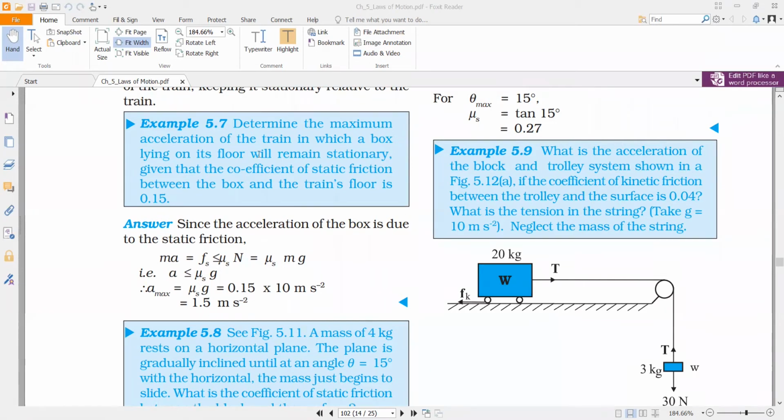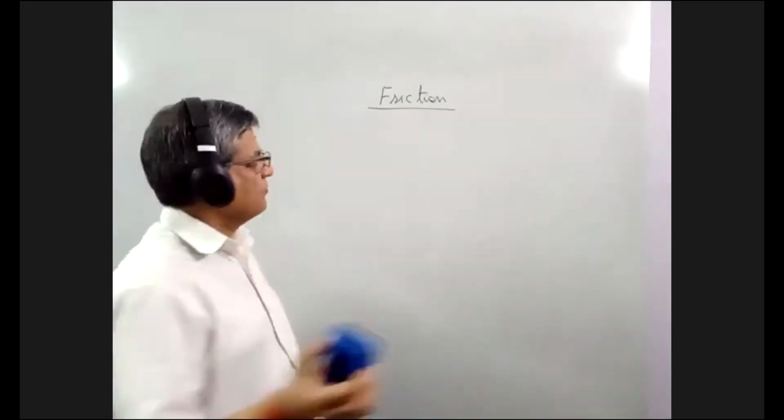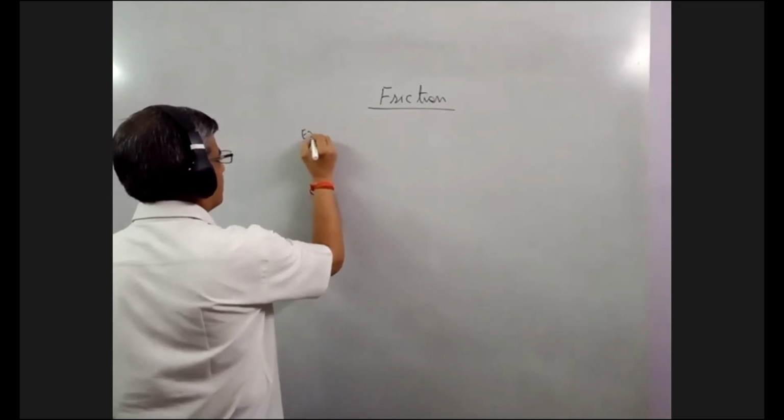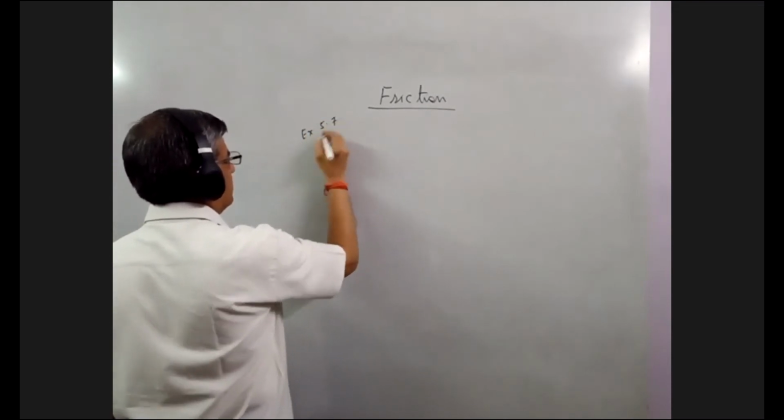This example says, determine the maximum acceleration of the train in which a box lying on its floor will remain stationary, given that the coefficient of static friction between the box and the train's floor is 0.15. This is example 5.7.